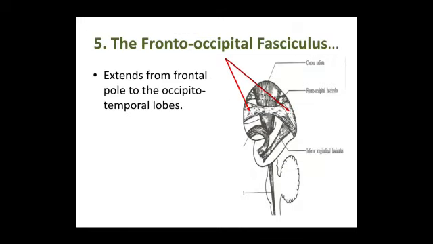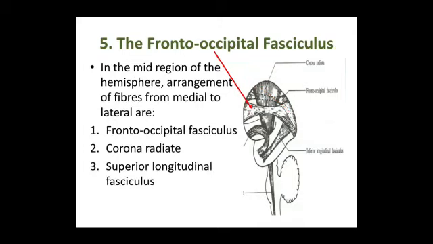So coming to the last one, that is the fronto-occipital fasciculus. It extends from the frontal pole to the occipitotemporal lobes. In the mid region of the hemisphere, the arrangement of the fibers from medial to lateral are fronto-occipital fasciculus, that's the medial most. Then we have the corona radiata and superior longitudinal fasciculus. So with this we have completed the association fibers.